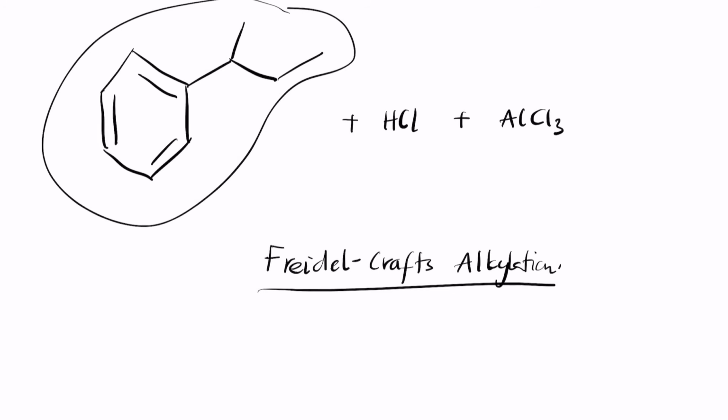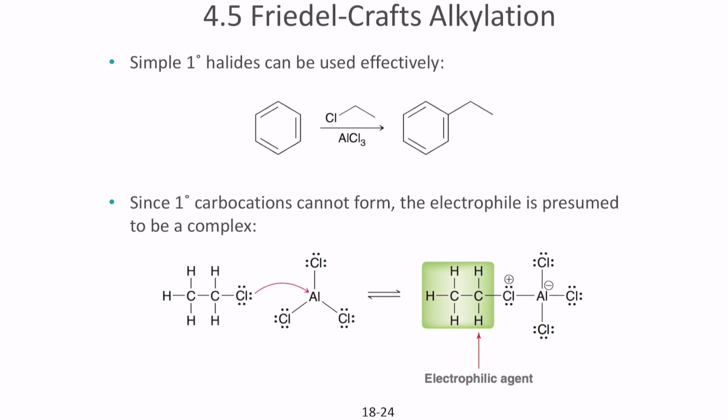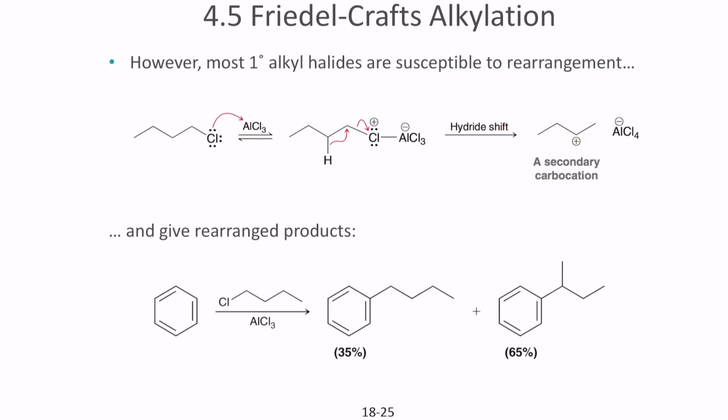So this can happen with many compounds. You can make any compound into an electrophilic agent provided it's an alkyl halide. So there are multiple compounds that you can work with. Simple halides can be used effectively, meaning that the electrophilic agent is easier to form. So most primary alkyl halides are generally susceptible to a problem of rearrangement, where the positive charge shifts to the more stable carbon.